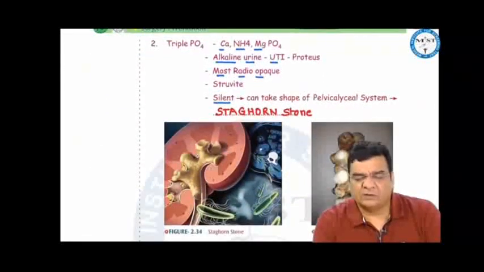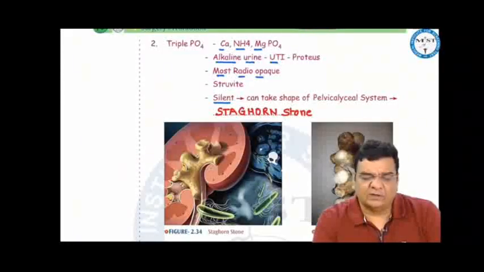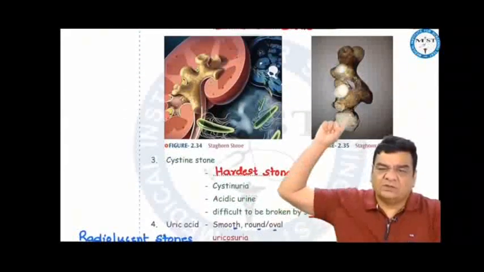Triple phosphate stones are composed of calcium, ammonium, magnesium, phosphate. These stones are more commonly seen in alkaline urine due to UTI by Proteus, Klebsiella, E. coli type of organisms. These stones are mostly opaque. They are chalky white. They remain silent and can enlarge and take the shape of the pelvicalyceal system. A stone taking the shape of the pelvicalyceal system is called a staghorn stone.